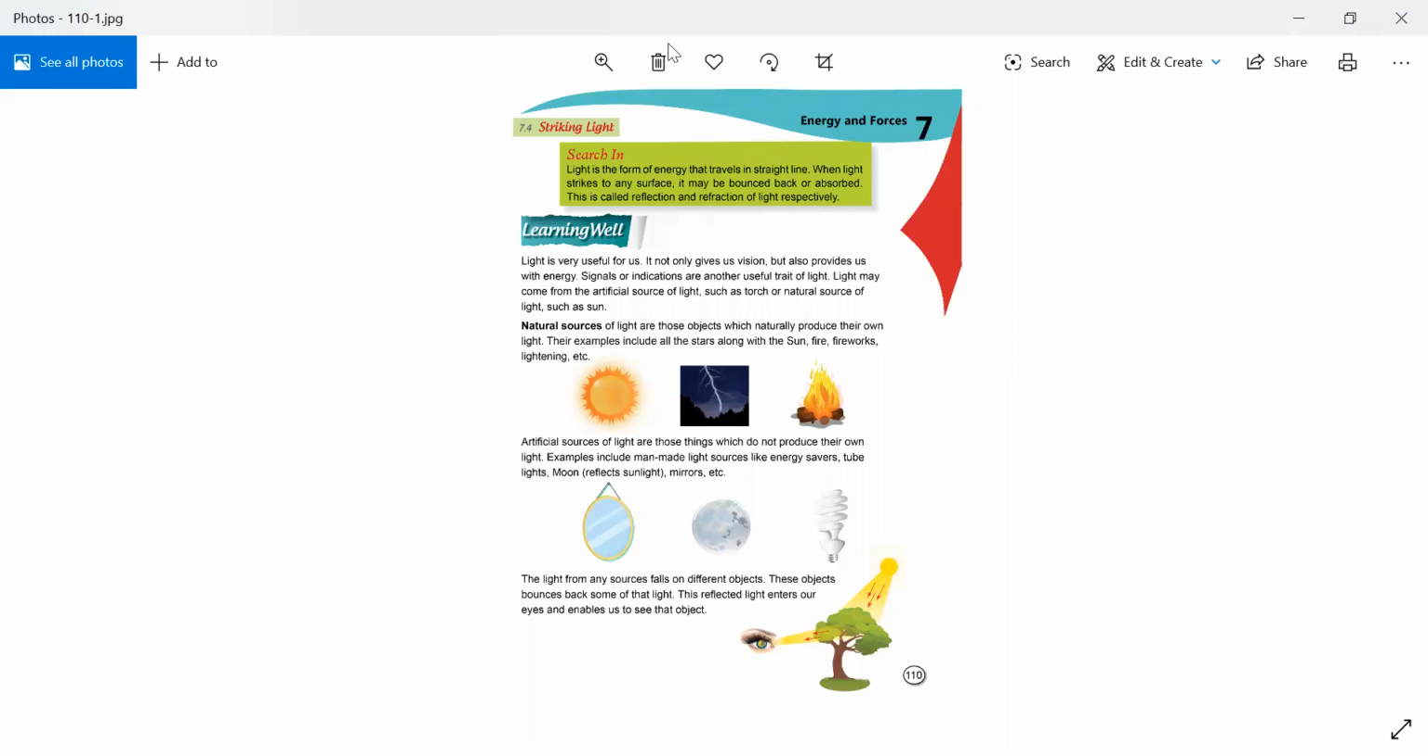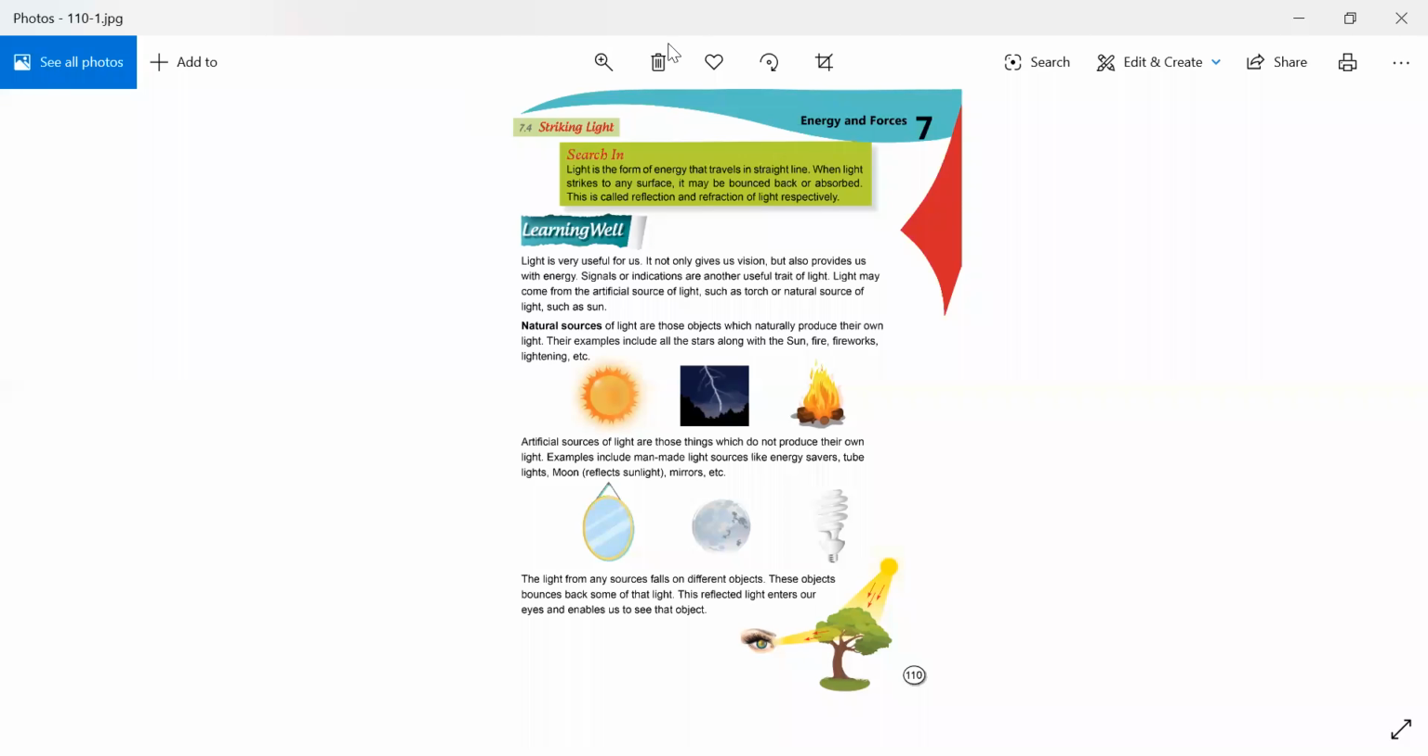Now moving to page number 110. Light is very useful for us. It not only gives us vision but also provides us with energy. Signals or indications are another useful trait of light. Light may come from an artificial source of light, such as a torch, or a natural source of light, such as the sun.